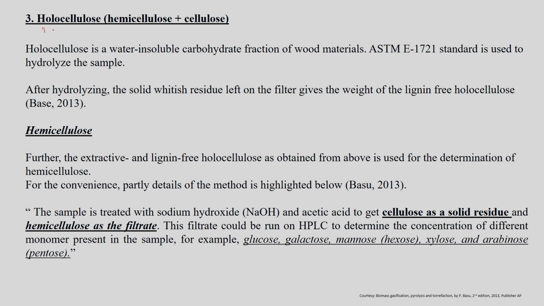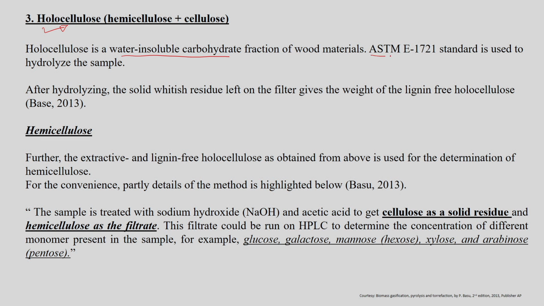Once this extractive free biomass is available, we can estimate the holocellulose content of the biomass sample. The holocellulose is nothing but the cellulose and hemicellulose content of the biomass sample, and it is the water insoluble carbohydrate fraction of wood material.